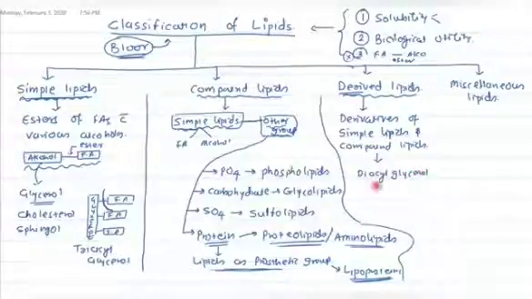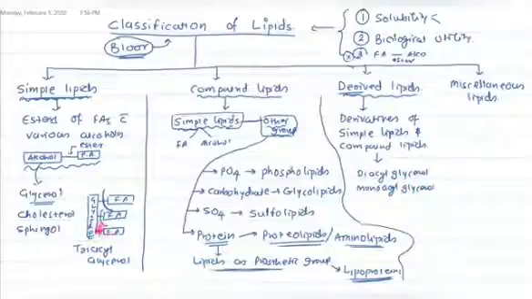Don't classify diacylglycerol as a simple lipid by just looking at the structure and saying that it's a combination of alcohol and fatty acid. No, in the biological system, this diacylglycerol is derived from the hydrolysis of one fatty acid. If you hydrolyze two fatty acids, you get a monoacylglycerol. Again, this is a derived lipid.